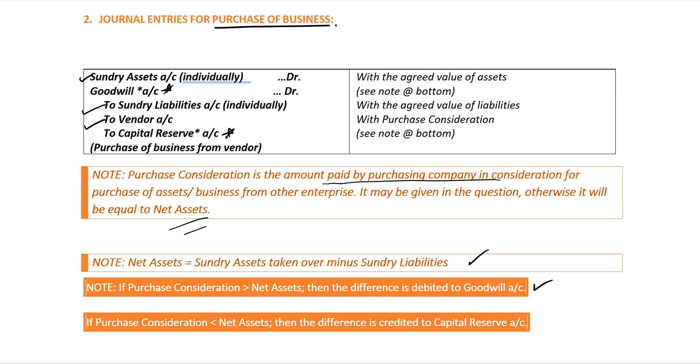And if the purchase consideration is less than the net assets taken over, then the difference will be credited to capital reserve account in this journal entry. So either there will be a goodwill account or a capital reserve account. There can never be both. So this is the first journal entry that needs to be passed for purchase of business.